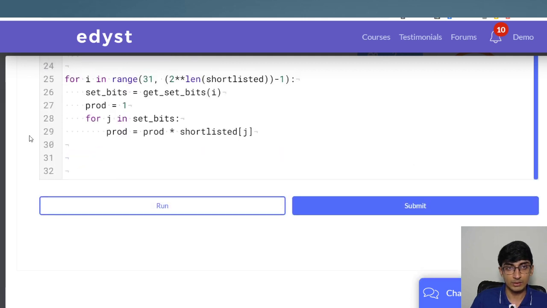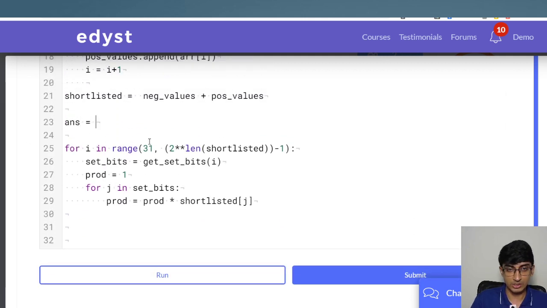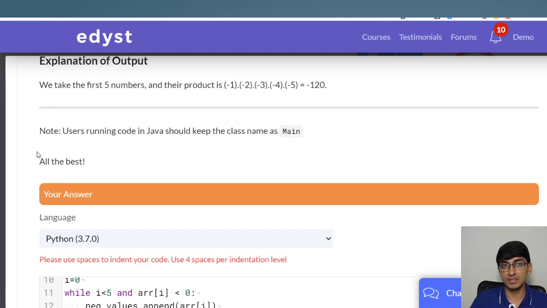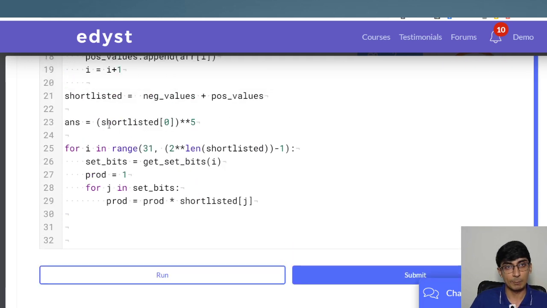What will that answer be for us? So answer, we can just take it to be a really negative value, rather we have to initially take it to be a very small value. So let's take the smallest value of shortlisted, right? Let's assume shortlisted 0 into 5. You could have also taken, I mean, we are told that the numbers are going to range from minus 3000, right? You could have also taken minus 3000 raised to 5. That also will do. Let's do that also. That also should work out.